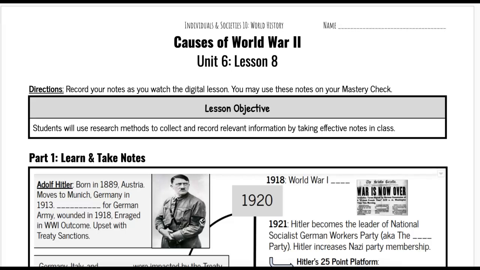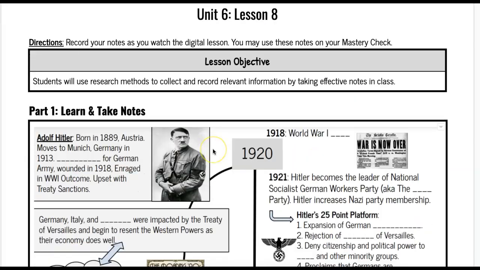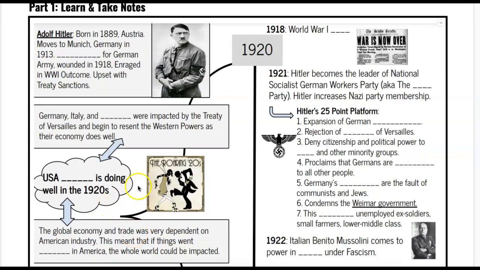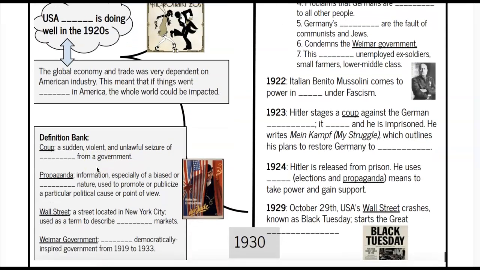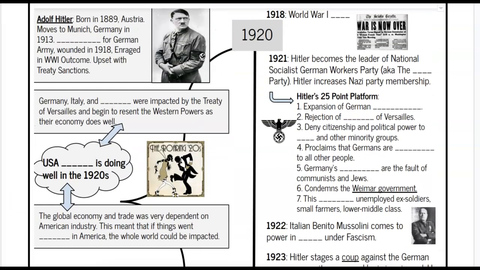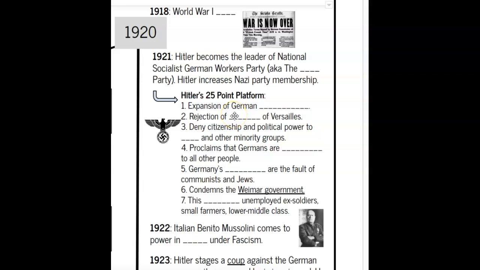In this video, we're going to go over the second part of the front page of your Causes of World War II lesson. So you should have already learned about Hitler, how the United States was doing during the 1920s, and defined some words. So in this video, we're going to take a look at the timeline on the right-hand side of your front page. Now, World War II doesn't start until officially 1939, but there's a lot of work that goes into getting there, and it starts all back in the 1920s.